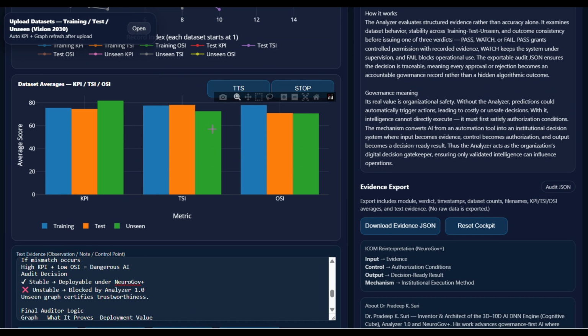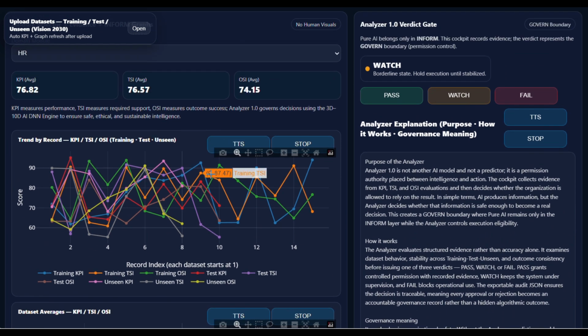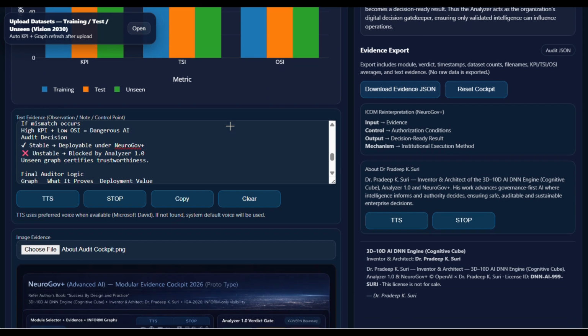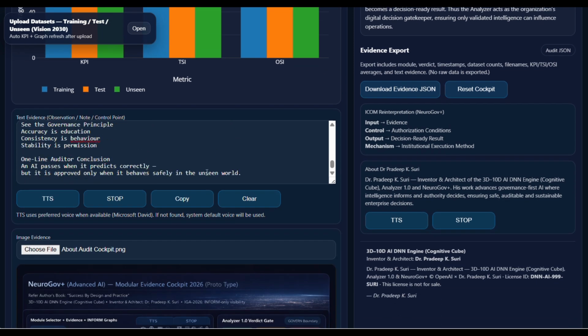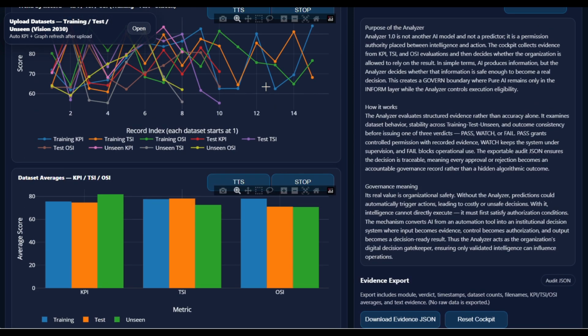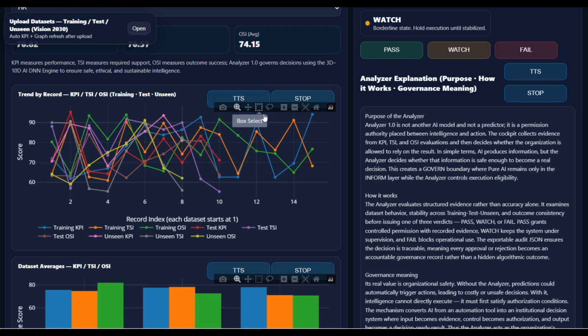In NeuroGov Plus/IGA 2026 auditing, the three graphs are treated like three stages of evidence before authority is granted to AI. They answer three different risk questions, not one performance question. 1. Training graph: learning capability. Audit question: can the AI understand the data it was taught? What does the auditor check? KPI high and smooth. TSI supportive. OSI close to KPI. Meaning, the model has learned patterns correctly.